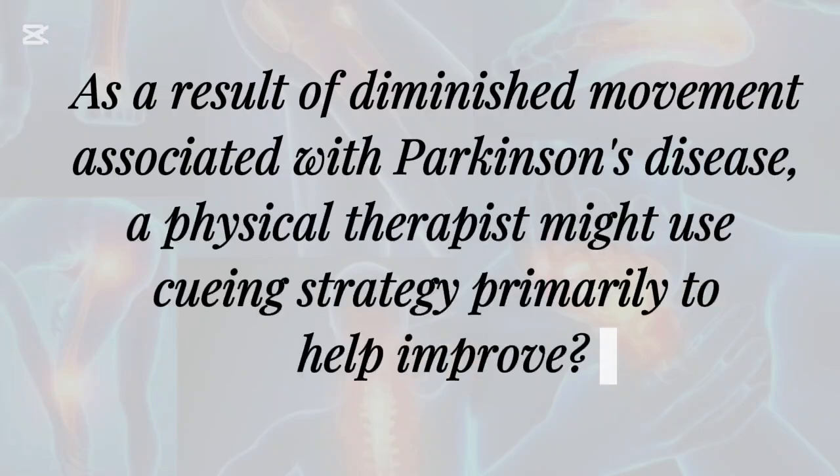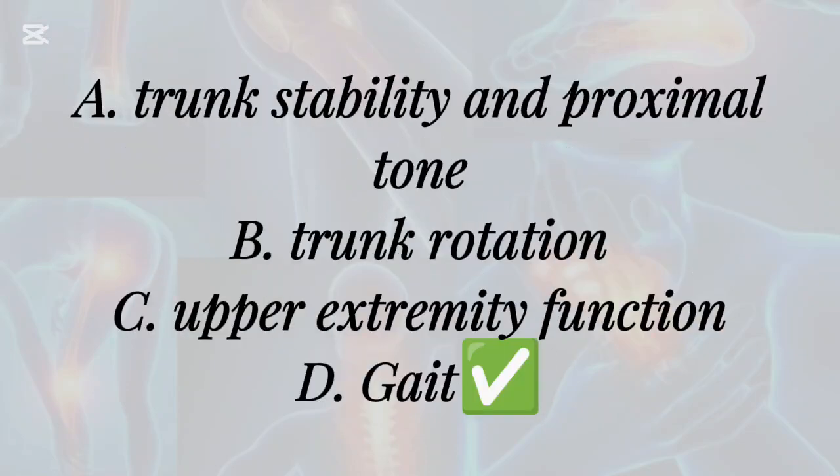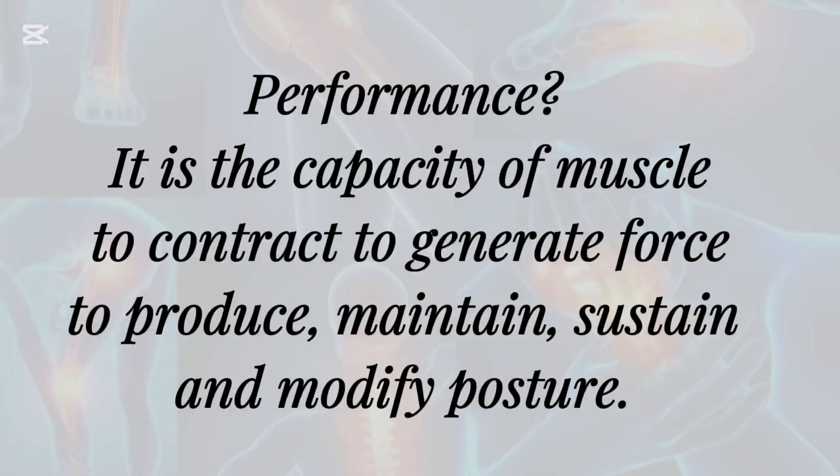As a result of diminished movement associated with Parkinson's disease, a physical therapist might use a cueing strategy primarily to help improve: A. Trunk stability and proximal tone, B. Trunk rotation, C. Upper extremity function, D. Gait performance. Endurance: it is the capacity of muscle to contract to generate force, to produce, maintain, sustain, and modify posture.